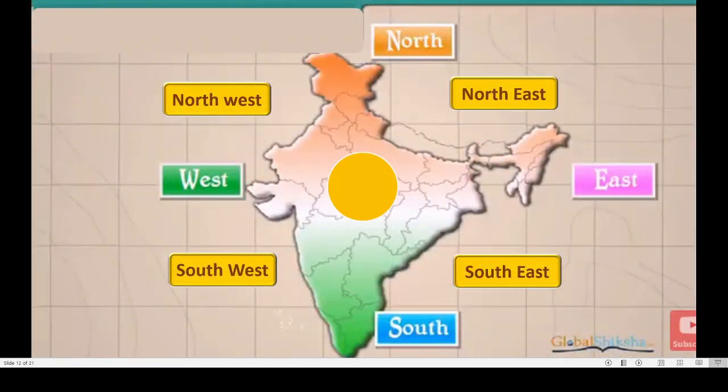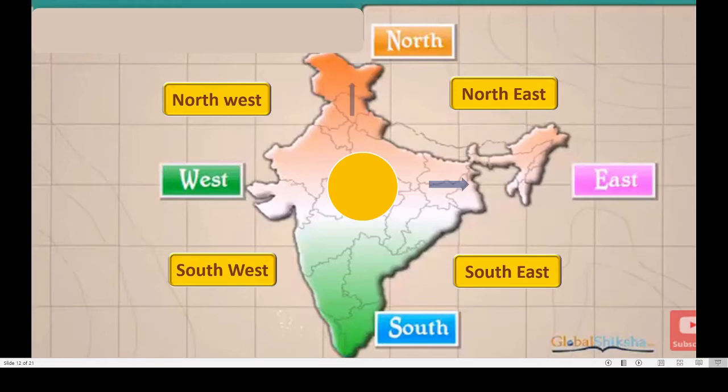Now this is our India, right? Now I will show you what all is there in different directions. Now you know this is east, this is north, this is west, and this is south. See this east. Here we can see Assam, Meghalaya and all that in the east of our India. This is west, Gujarat, correct? Maharashtra.